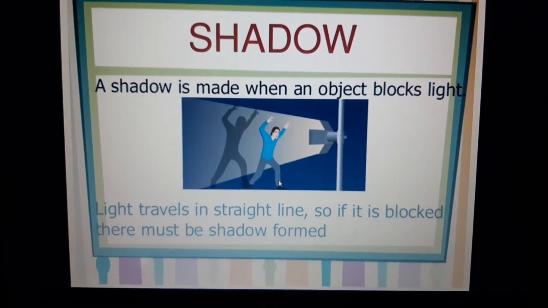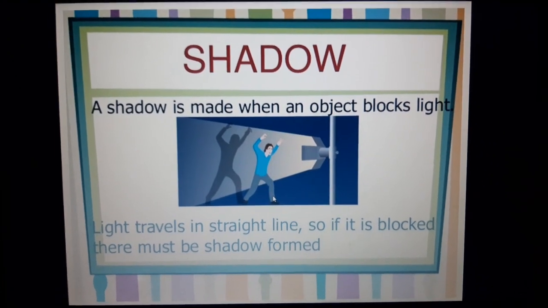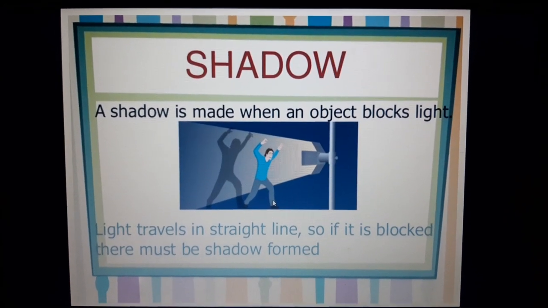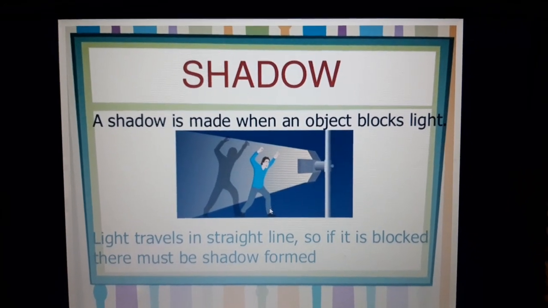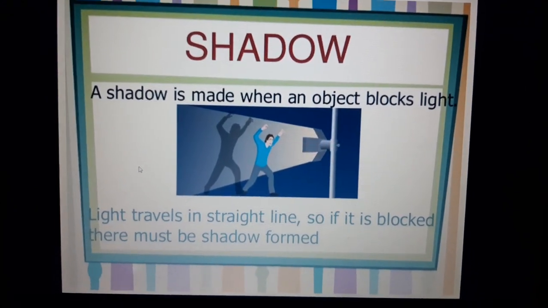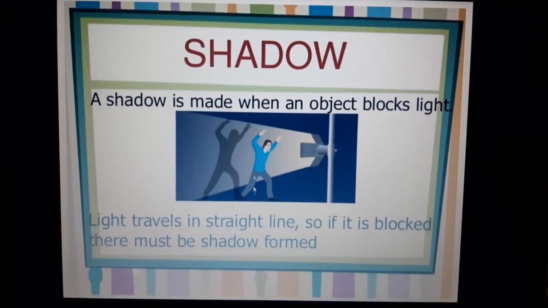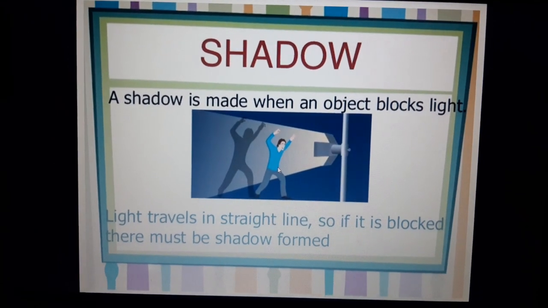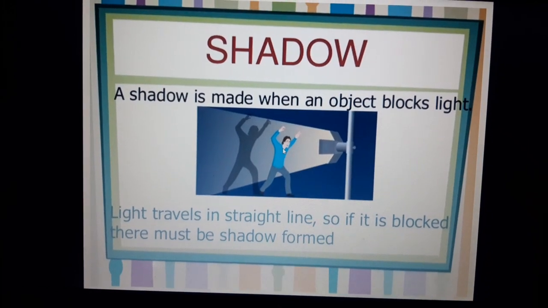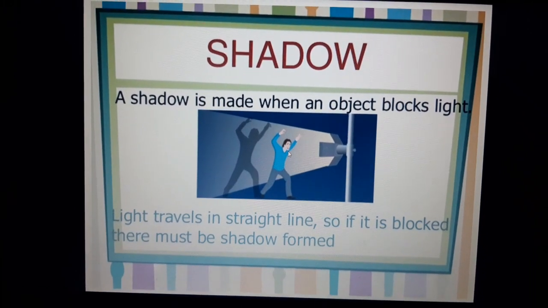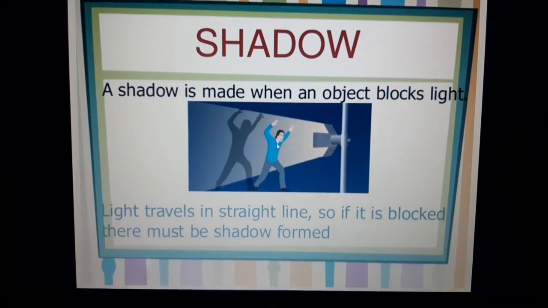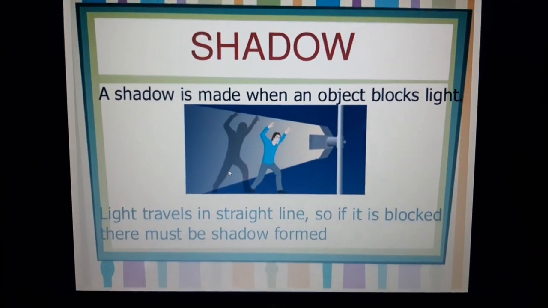Now, most important is shadow. What exactly a shadow is and how it is formed. So a shadow is made whenever an object blocks the light. We know that light travels in a straight line, and if any object is standing in that way, it will cast a shadow at the back. So the light travels in a straight line, and when it strikes the object, it will not pass through, and hence a shadow will be cast at the back.